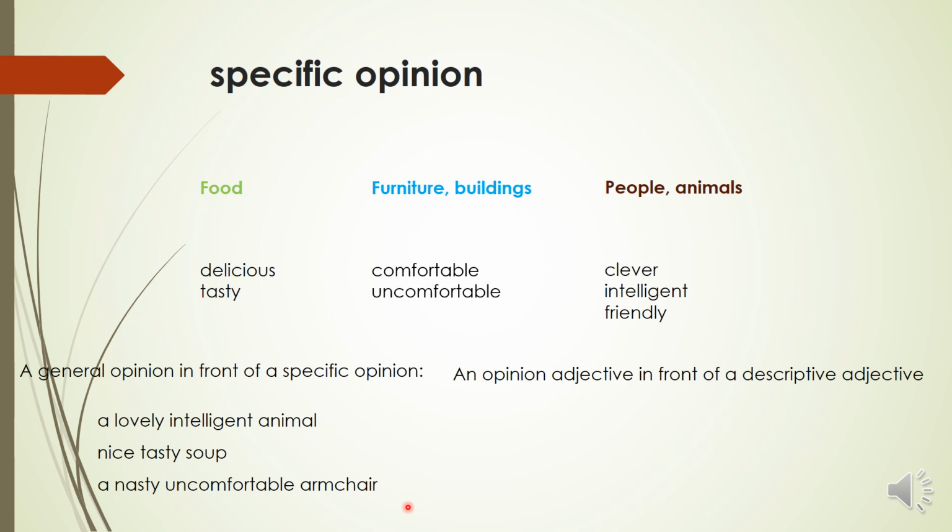We usually put an opinion adjective in front of a descriptive adjective. So here it is, opinion adjective, nice, and then more specific, the descriptive adjective that describes the dress, the color, okay? It's the red color. And a silly old man, again, it's general, move from opinion adjective to descriptive adjective. This horrible, it's opinion adjective. And then yellow curtains. Yellow, it's the descriptive.